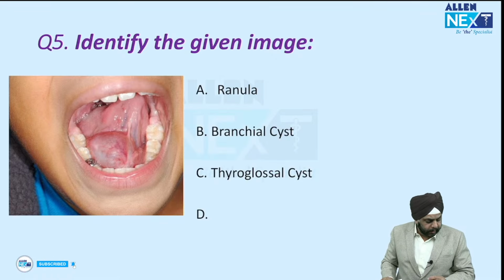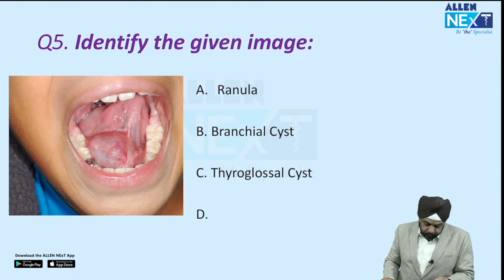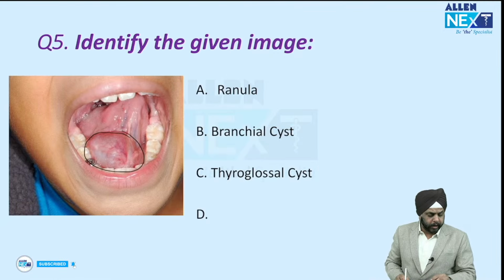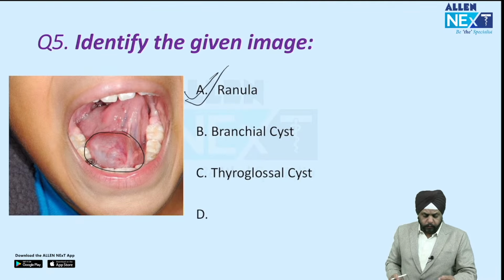We can see over here that there is a mucus cyst which is arising from the floor of the mouth. It is bulging in the floor of the mouth. So what do you see? The answer over here is, it is ranula. Yes, so that was the answer.